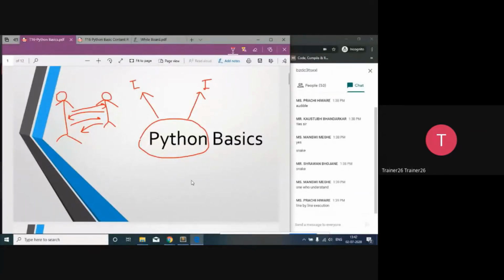So Python is going to have an interpreter. Inside Python, we have an interpreter, and that interpreter is going to understand whatever we say. So we have to understand that interpreter as well.